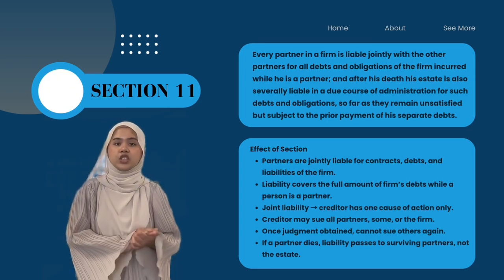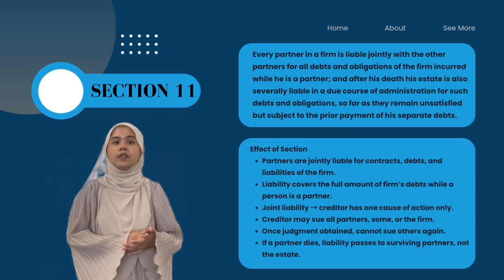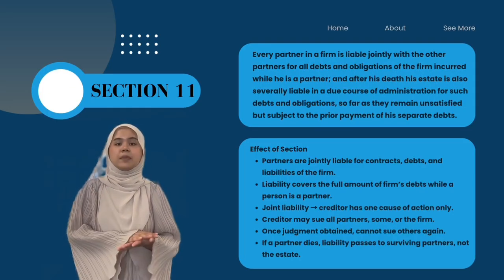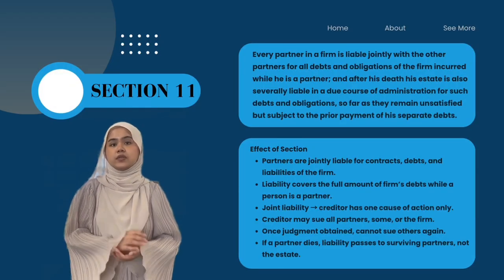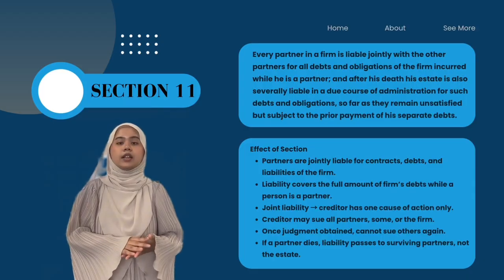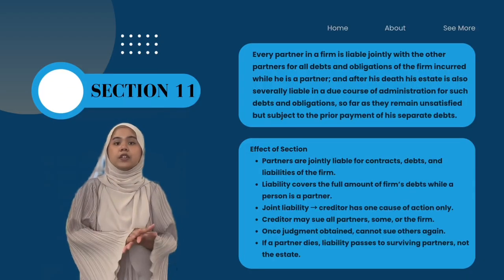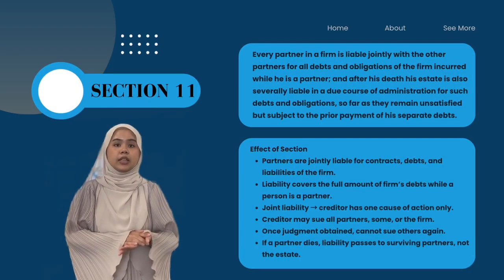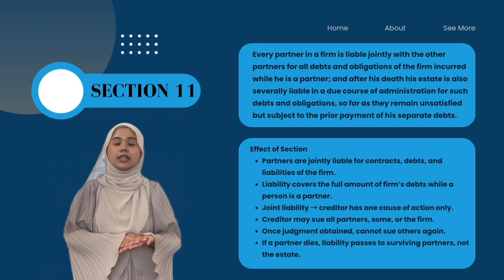The effect of this section is that partners are responsible for the full payment of the firm's debts. The creditor may choose to sue all partners, some of them, or even just the firm. However, once judgment has been obtained, the creditor cannot bring another action against the remaining partners. If a partner dies, the liability to settle the debt will pass to the surviving partners, not the deceased partner's estate.